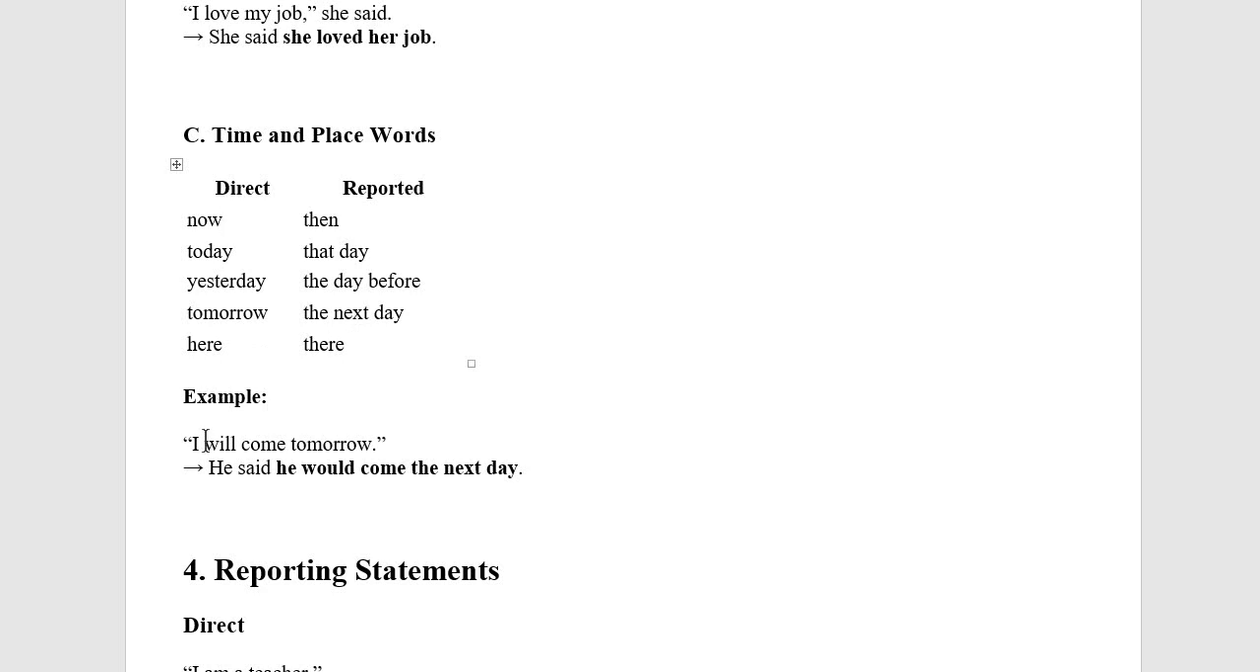For example, when you say, "I will come tomorrow," tomorrow is the time expression in the direct speech. But in the reported speech, we change tomorrow to the next day. So it becomes: he said that he would come the next day. Will changes to would, as in the previous explanation, but the main thing here is about the time. Tomorrow changes to the next day.